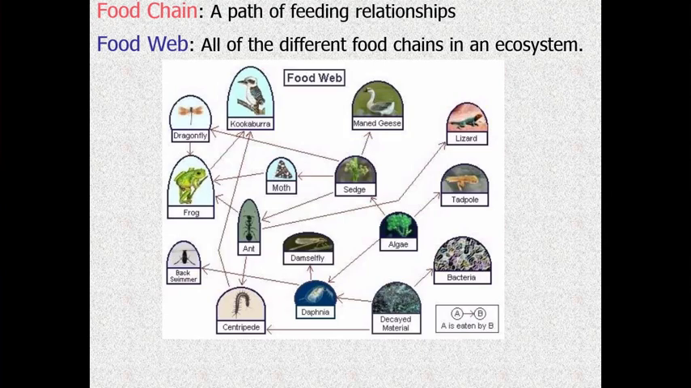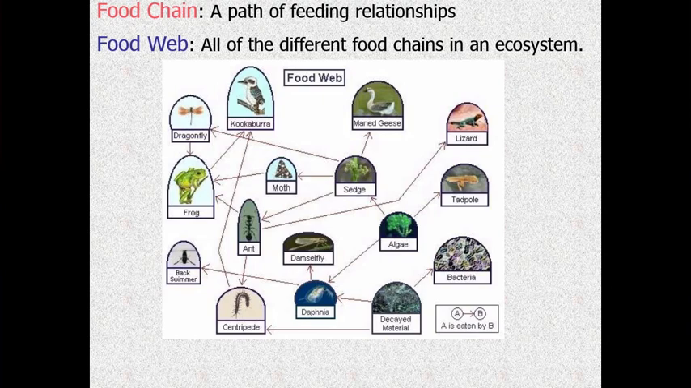Okay, a couple additional terms that you're probably already familiar with. The food chain is something that we've kind of talked about already. It's a path of feeding relationships, and a food web is all of the different food chains in a given ecosystem. Now, we've got a food web on the diagram here, but food webs are infinitely more complex than this one is. This is grossly oversimplified just for teaching purposes.